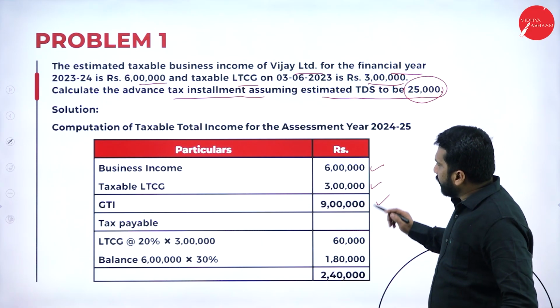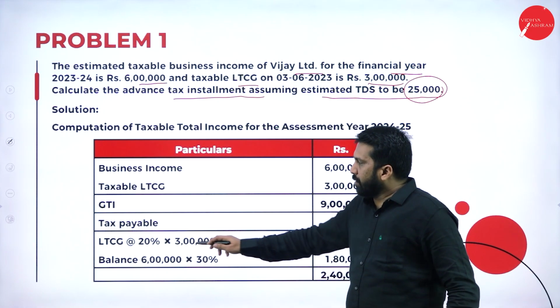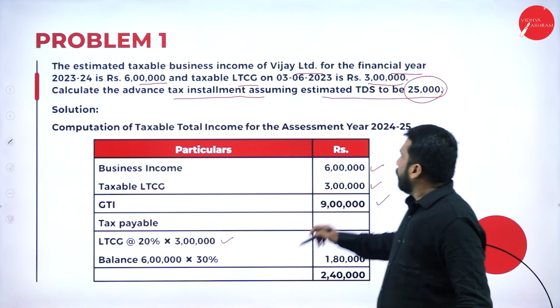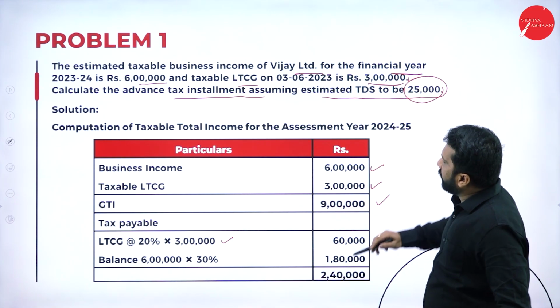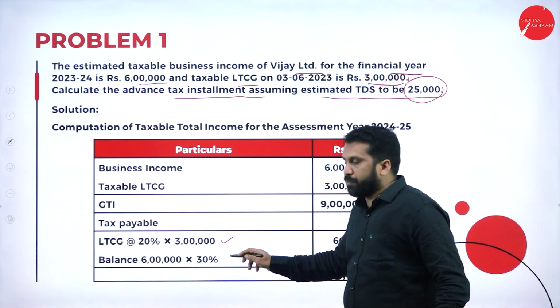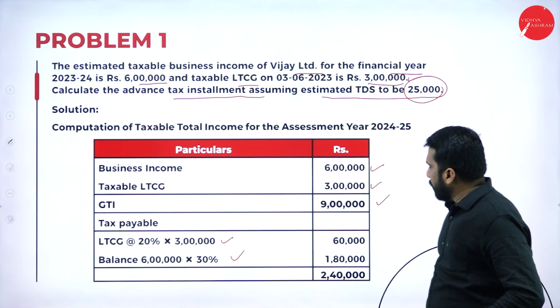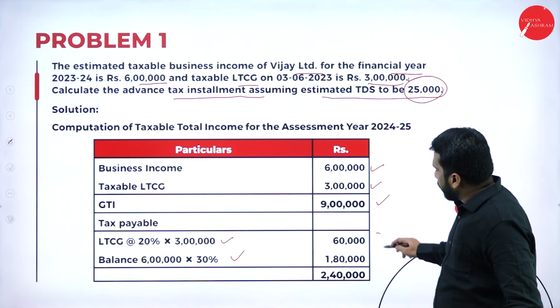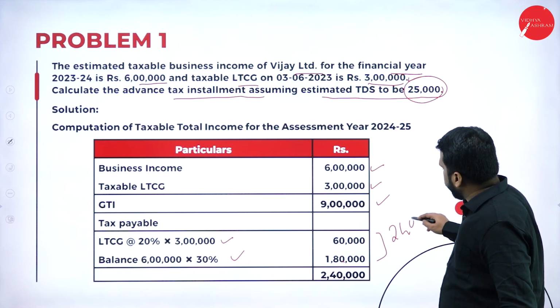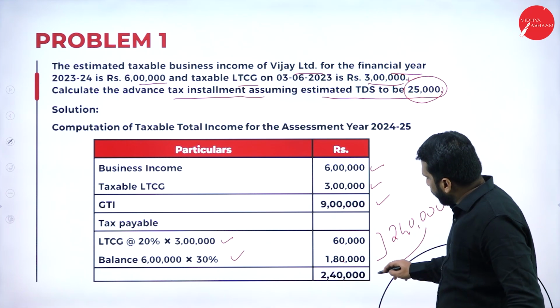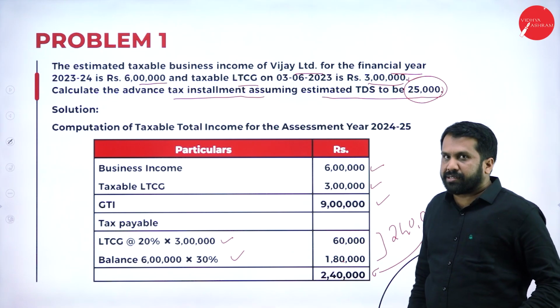Now out of 9 lakh, the tax payable on long-term capital gain is 20%, calculated on 3 lakh. The remaining 6 lakh comes under business. If you have only business income, it comes under the 30% slab. So 30%: 1 lakh 80 plus 60, your answer is 2 lakh 40,000. How to pay advance tax?